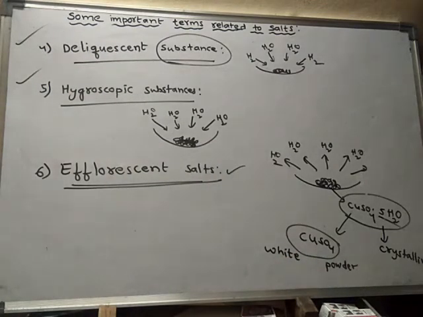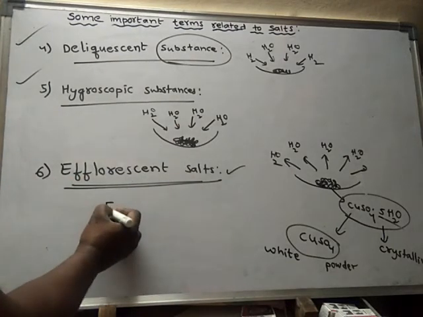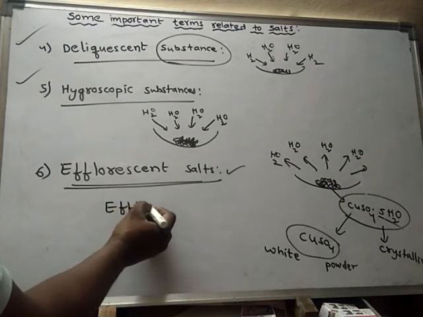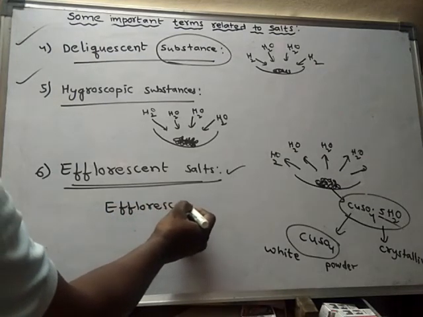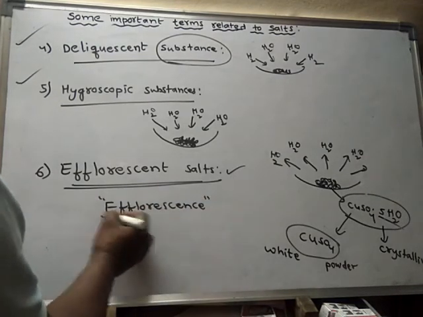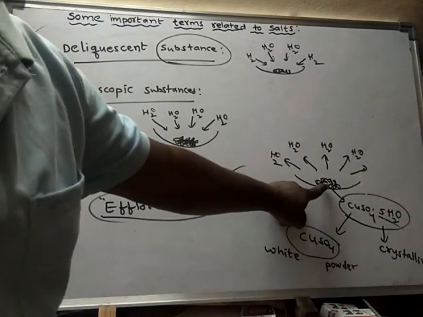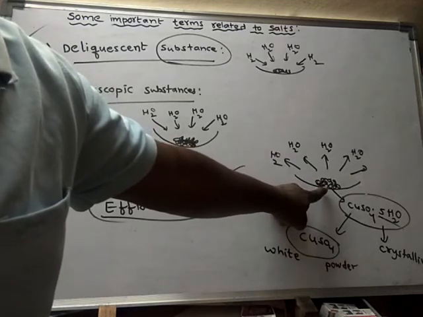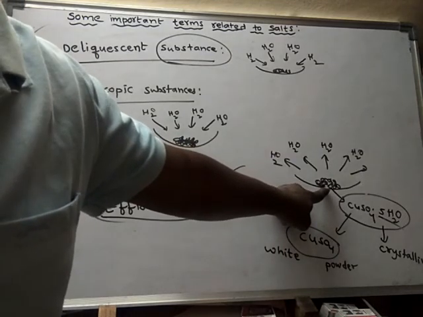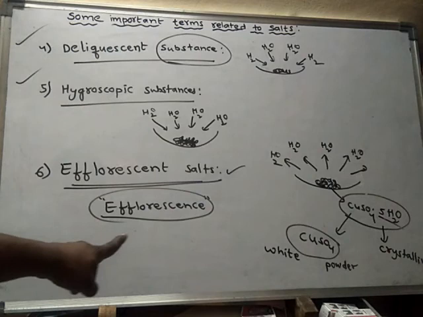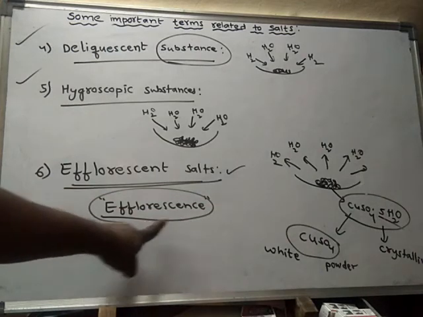Such salts are said to be efflorescent salts, and the phenomenon is said to be efflorescence. As it is an efflorescent salt, it will show the phenomenon of efflorescence.